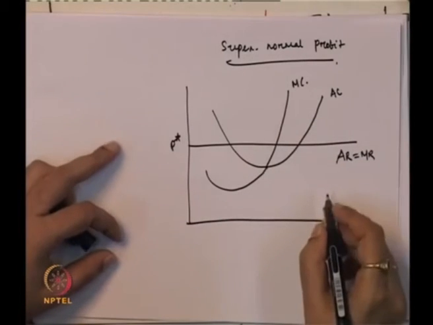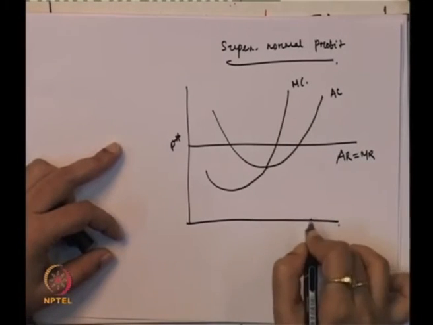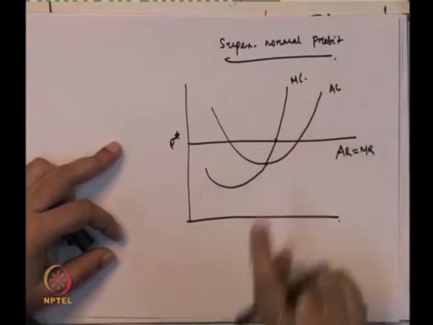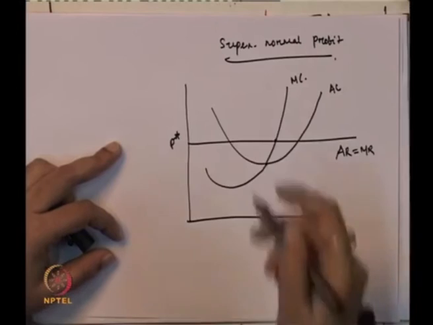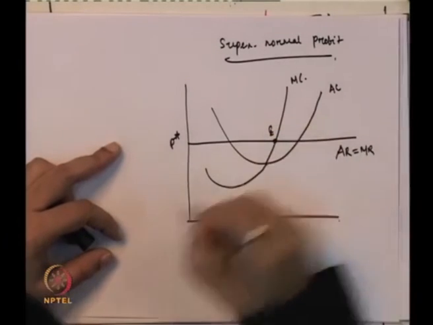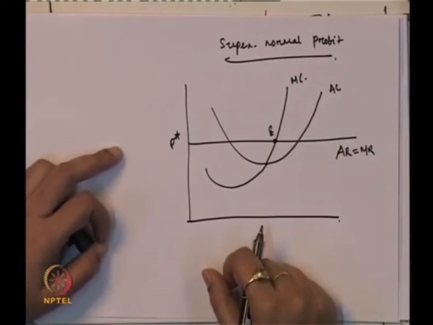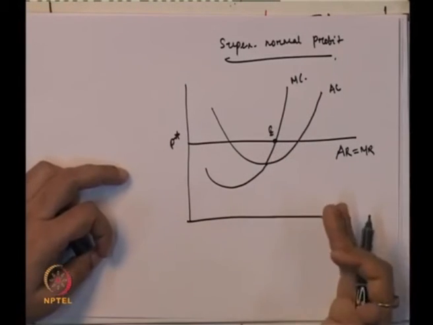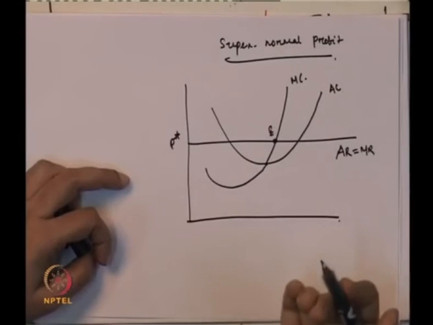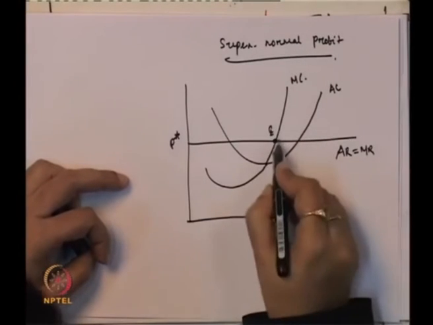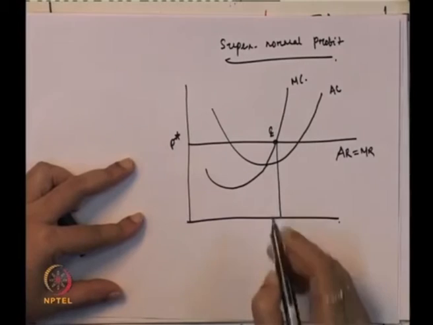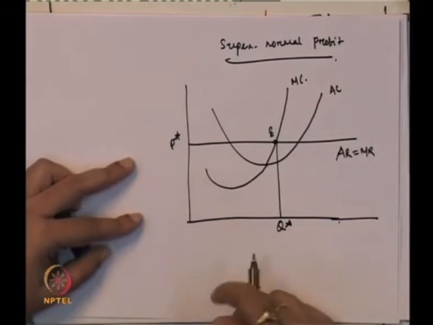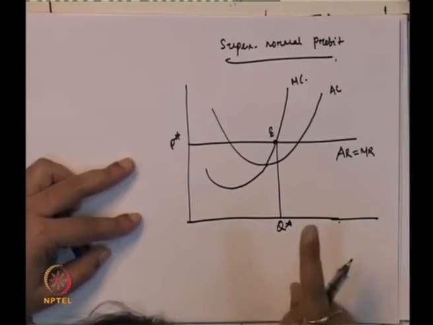Now, what is the profit maximizing condition? The marginal revenue should be equal to the marginal cost, and second, the slope of MC should be greater than the slope of the marginal revenue curve. So, if you look at this point E, both conditions get fulfilled and this is the profit maximizing level of the typical firm. Now, when this output is produced, suppose this is Q star, we need to check at Q star level of output what the firm is getting.